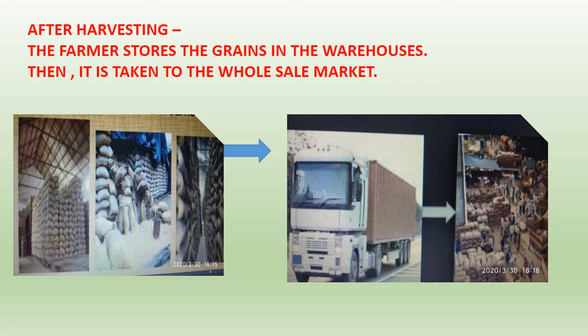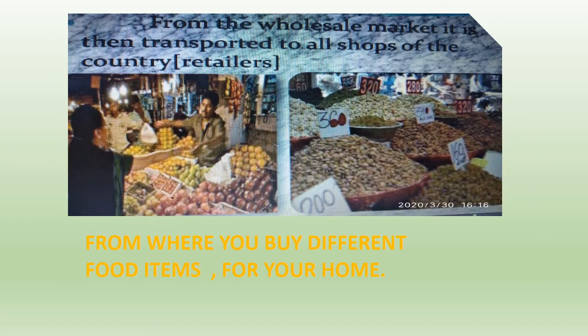Now this is a process. What we have discussed till now: the farmer is growing the crop. After it is ready to cut, he cuts it and keeps it safe in the warehouse. Then he takes it to the wholesale market where he will sell it to big market people. Those big businessmen or big traders sell it further to the retailers.